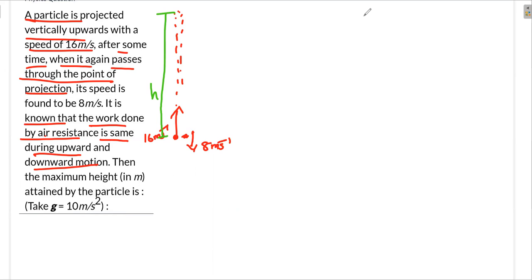So what I can do is start with the given data. They have given me the initial velocity and the final velocity. If there is no air friction, energy has to be conserved. The initial energy that you give in should be the same energy I get back. 16 means I should get back 16. But here I'm only getting 8, which means the remaining energy is the energy lost against air friction. Total energy initial is half mv square, and total energy final will be this. They are not equal. Why? Because there's a non-conservative force acting, and that is air friction.